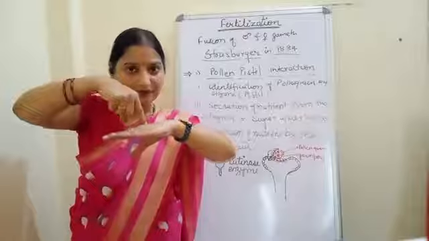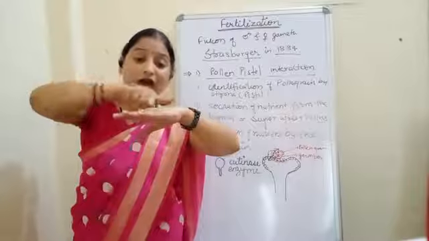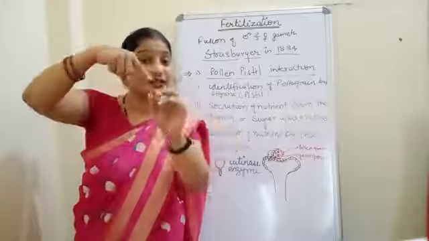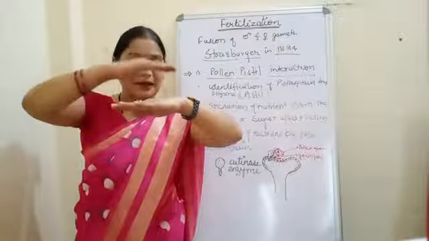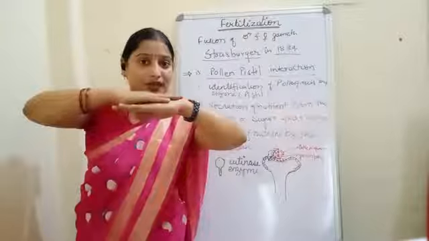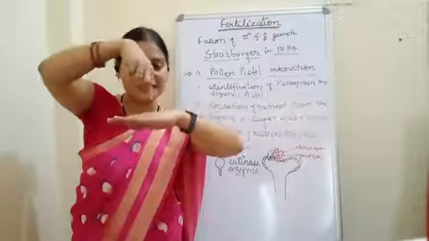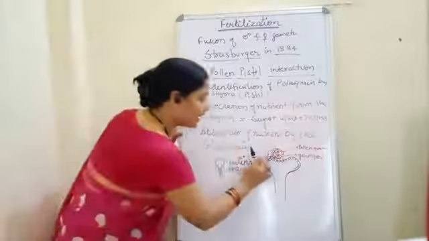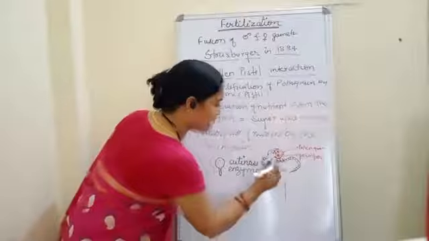That is an enzyme. What will this enzyme do? This enzyme will rupture the outermost wall of the stigma that is made up of cutin, and that's why the enzyme is called cutinase. Understood? So this is the stigma. The epidermal cells consist of a cutin layer, and this cutin layer will be hydrolyzed or ruptured with the help of an enzyme called cutinase. Now, when the outermost layer is ruptured, then very easily the pollen grains may enter.